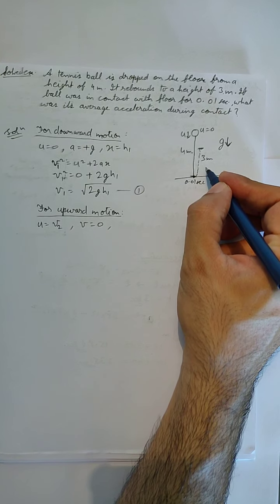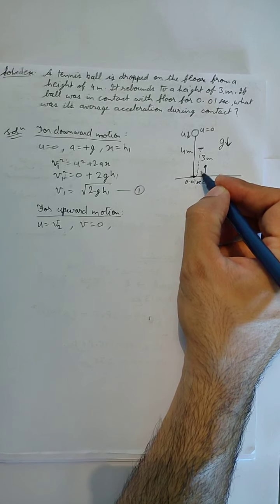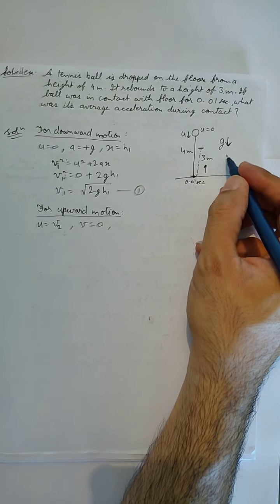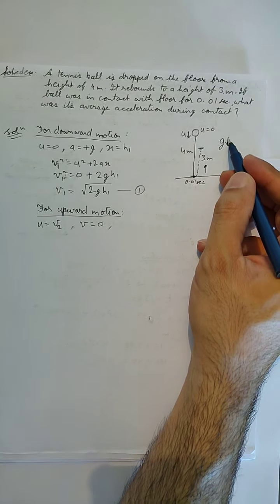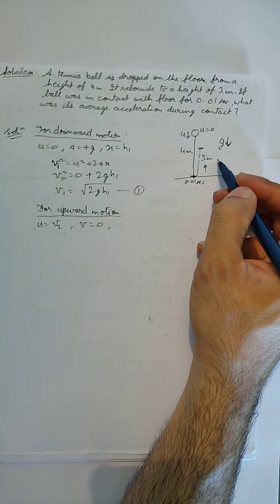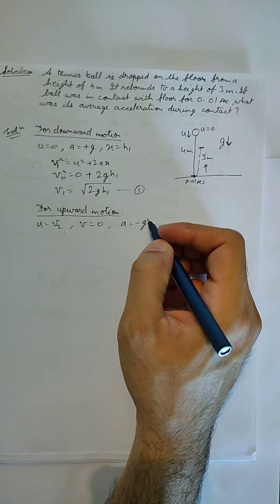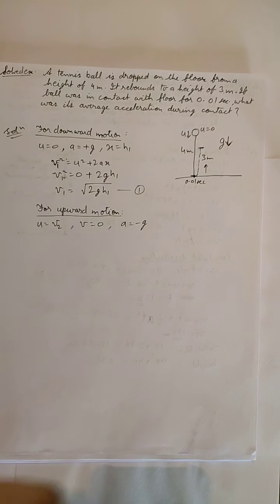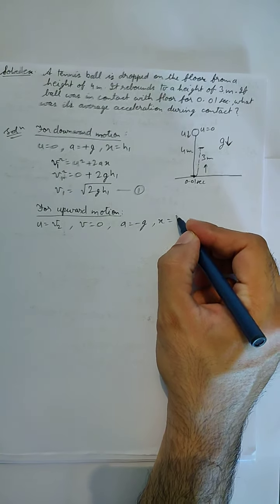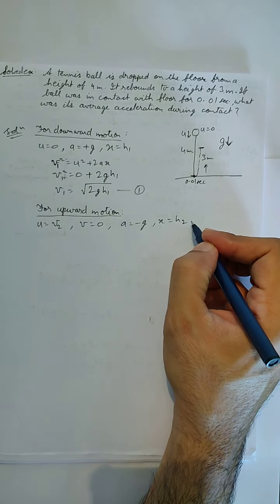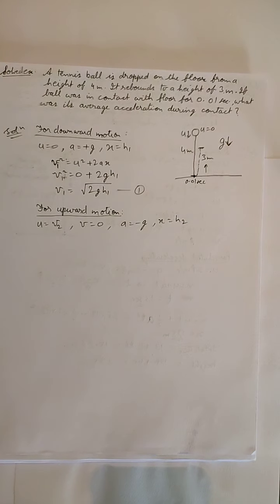The direction of velocity is upward, but the acceleration due to gravity is still downward. Since they are in opposite directions, we are going to take acceleration as negative g. And let us say that the distance covered, this 3 meter distance, is equal to h2.